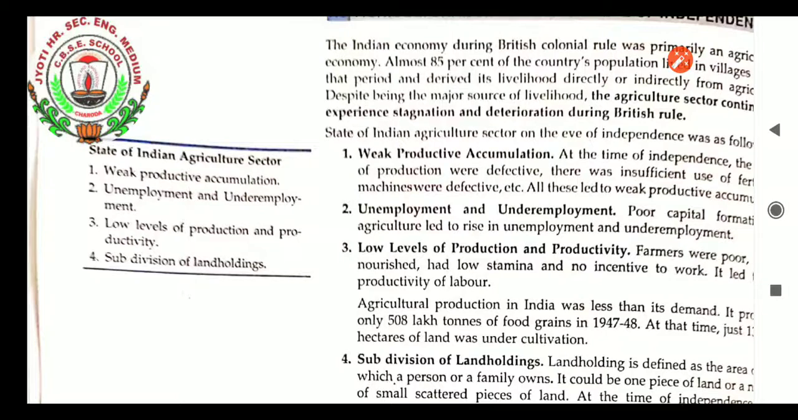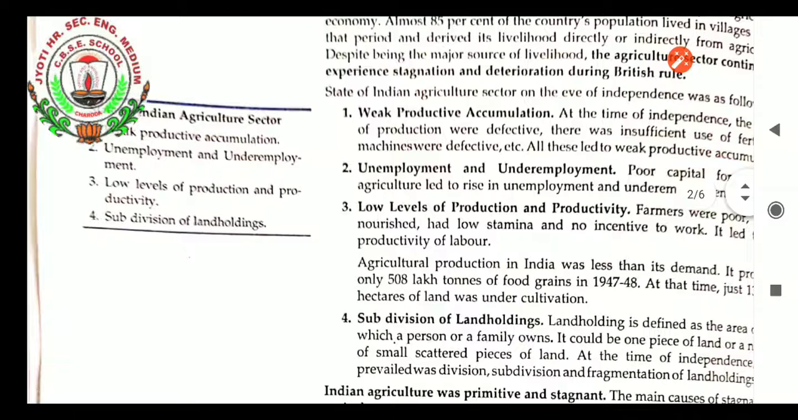Next, unemployment and underemployment. Poor capital formation in agriculture led to a rise in unemployment and underemployment. People at least had agricultural jobs at first, but after seeing the poor techniques and poor machinery, they were just going to be unemployed. Unemployment means creating a situation of more poverty, and a still worse condition was where they were underemployed.